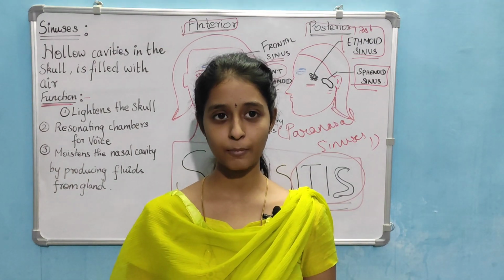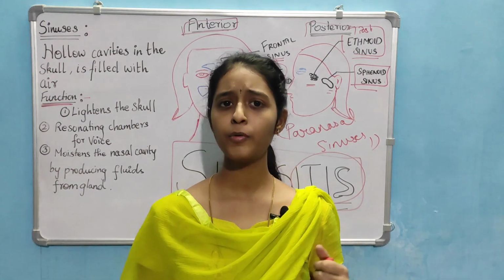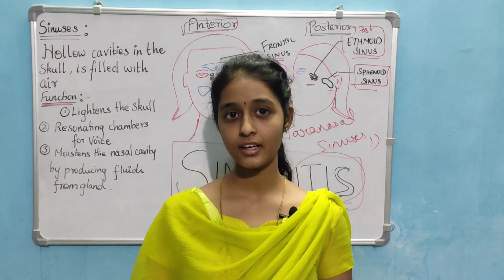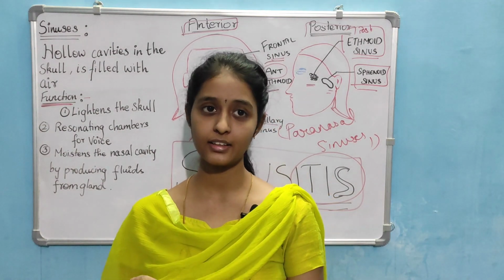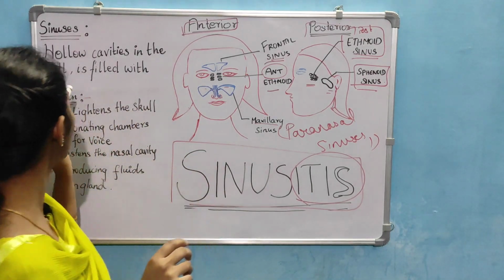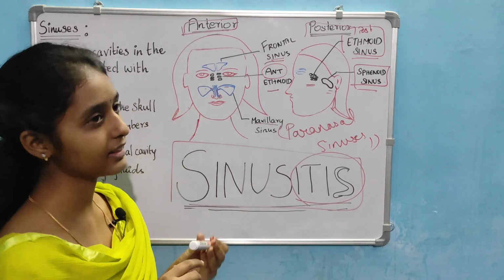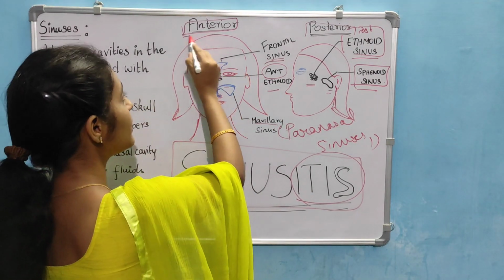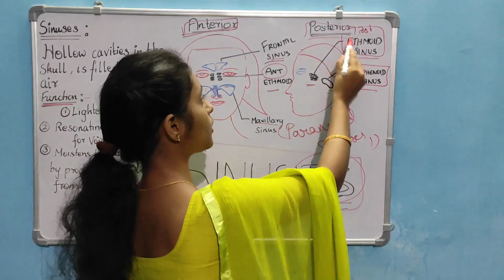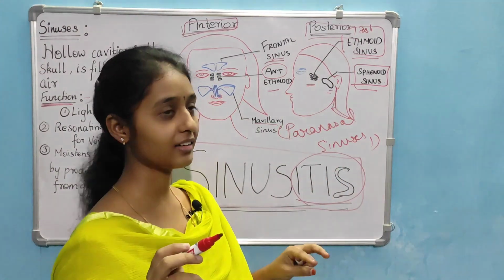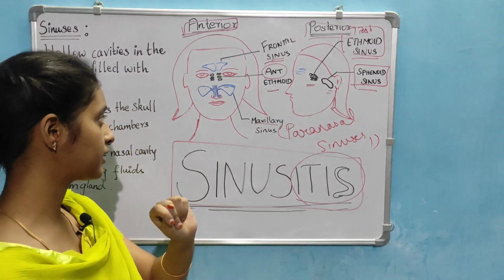Today we are going to discuss sinusitis. Before knowing what sinusitis is, we have to know what a sinus is. These are all the sinuses. There are an anterior group of sinuses and a posterior group of sinuses. They are paired. They are two in number.